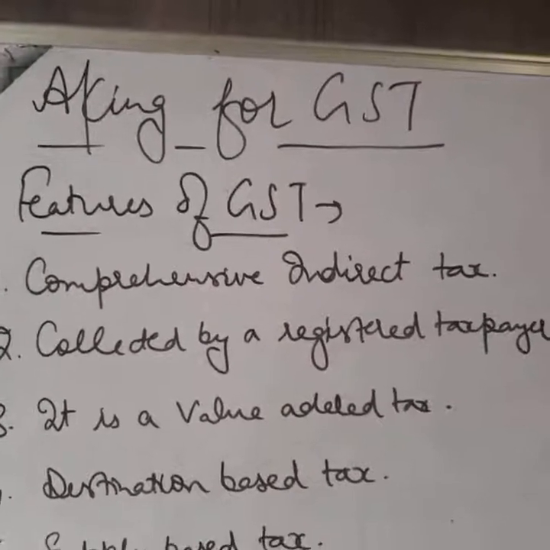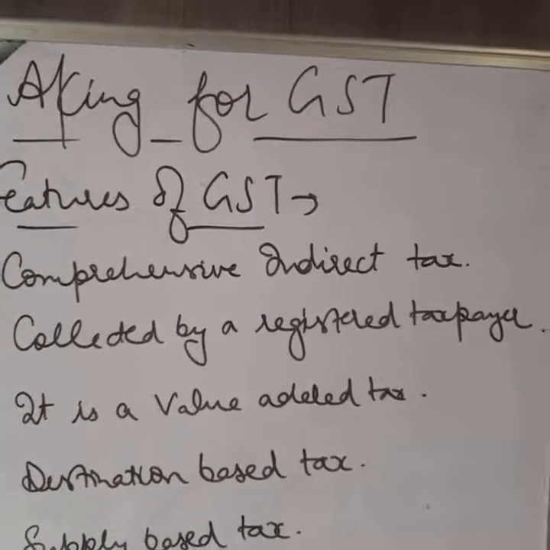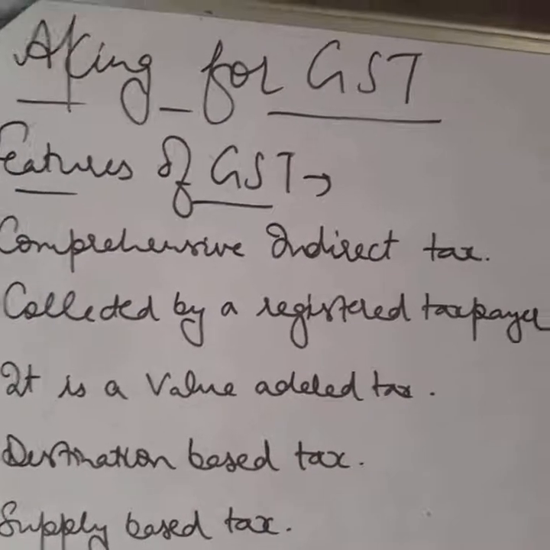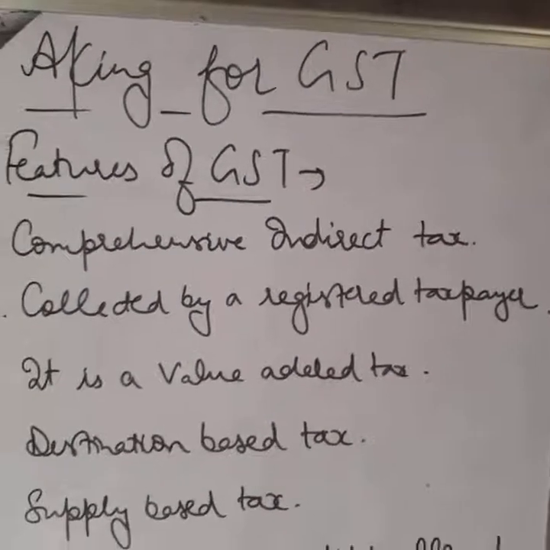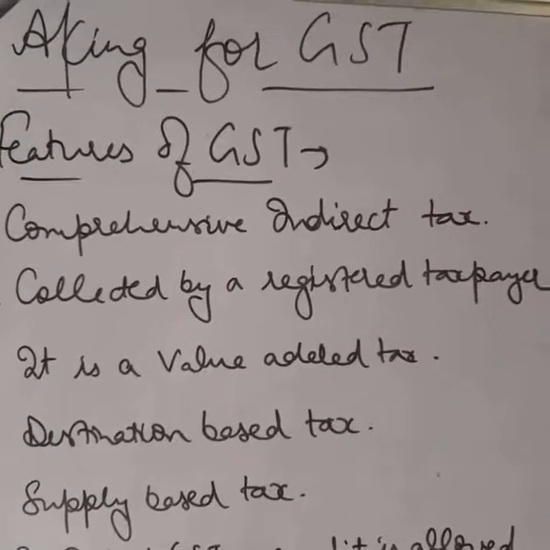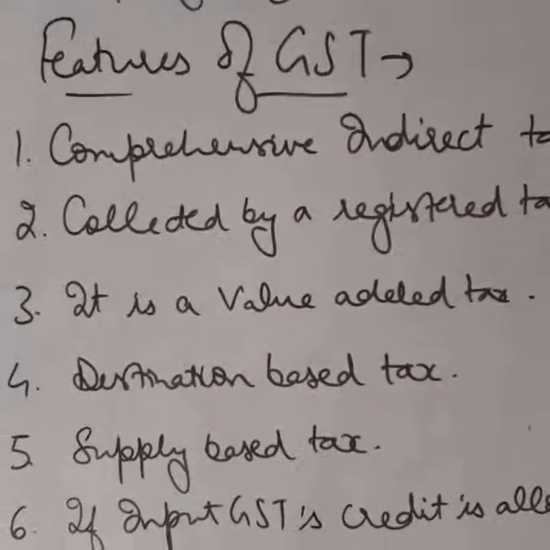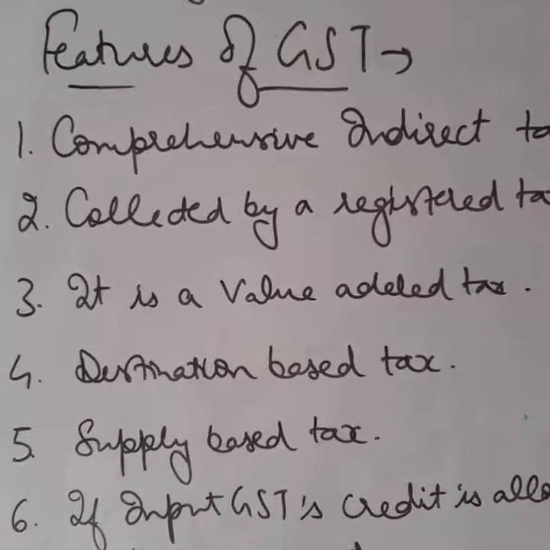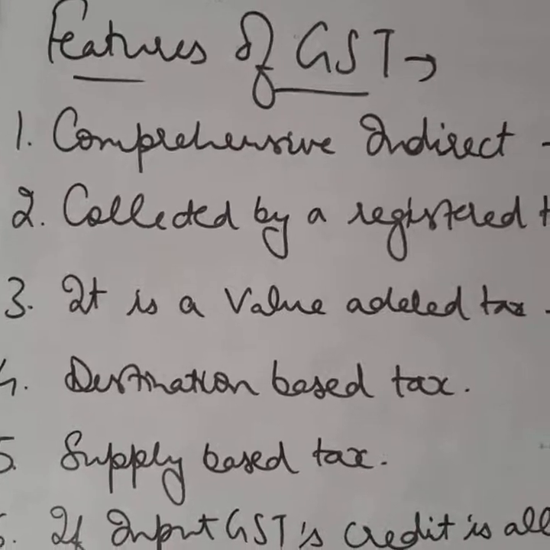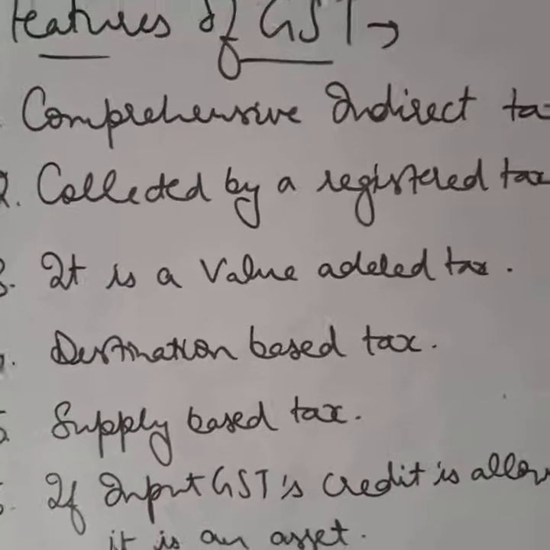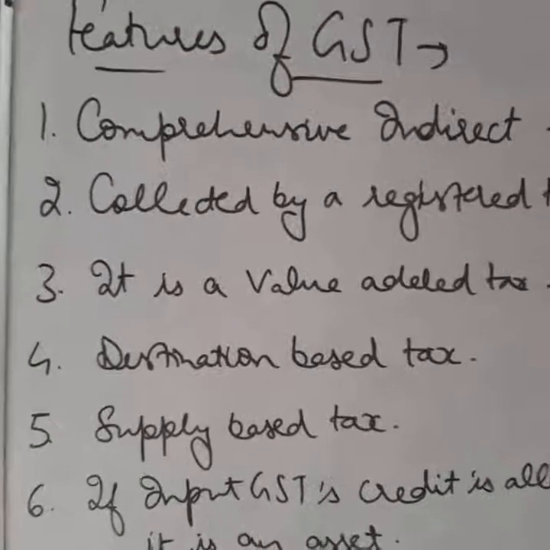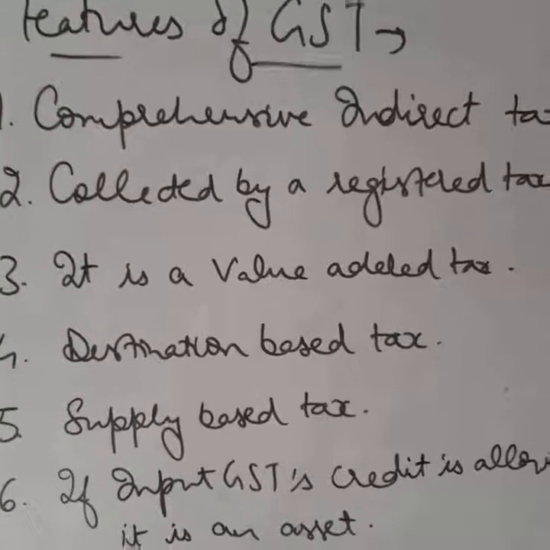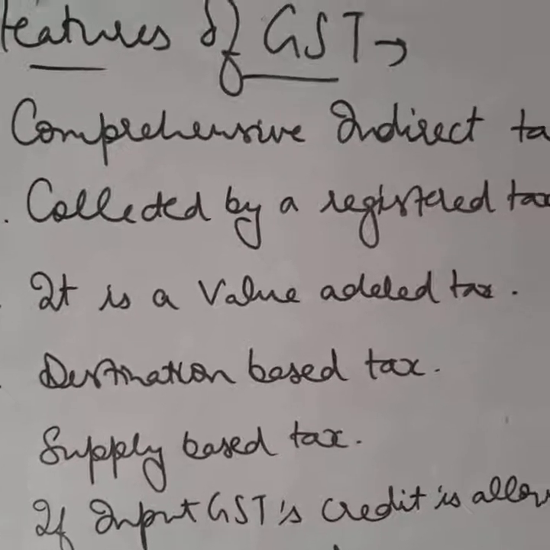The second characteristic of GST is it is collected by a registered taxpayer. GST can be collected only if the business is registered under GST. It has its GST number. Next is it is value added tax. That is, it does not have cascading effect. It is a tax which is levied on incremental value, that is the value which is added to the product or service. It is levied on that value added.